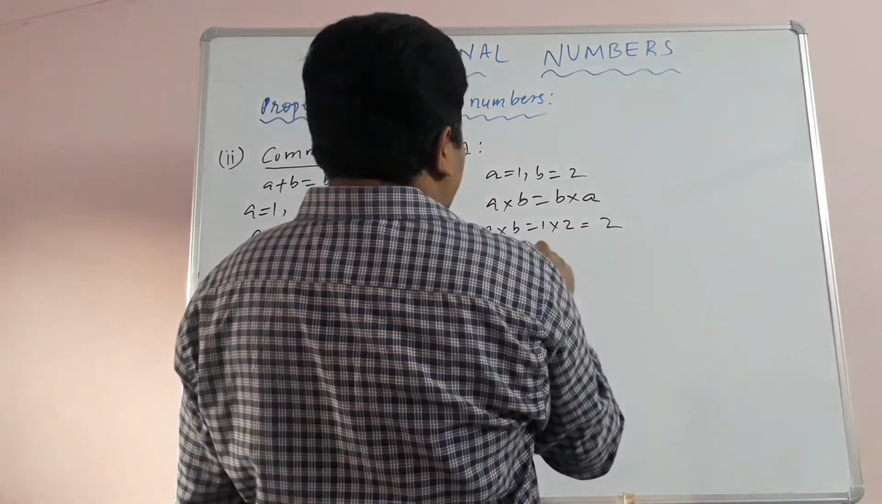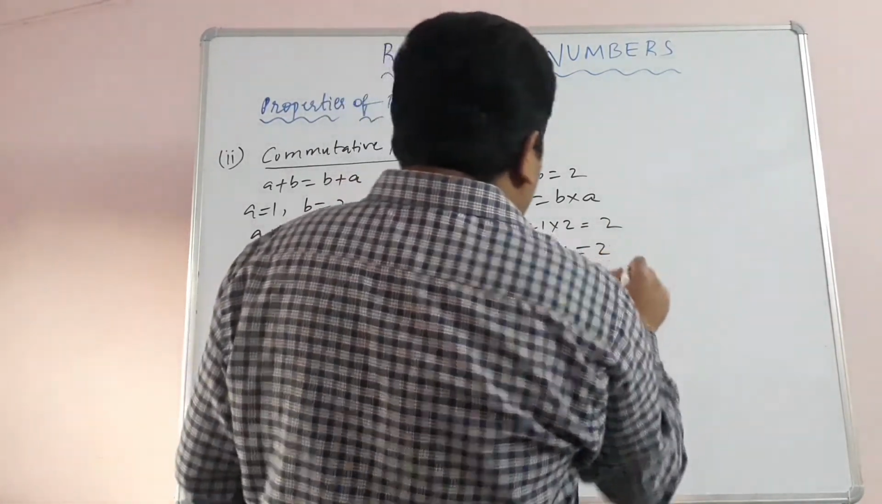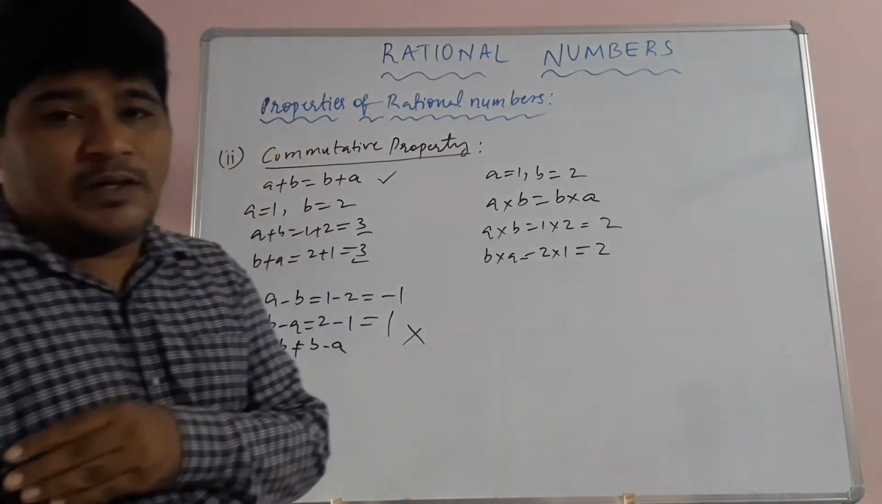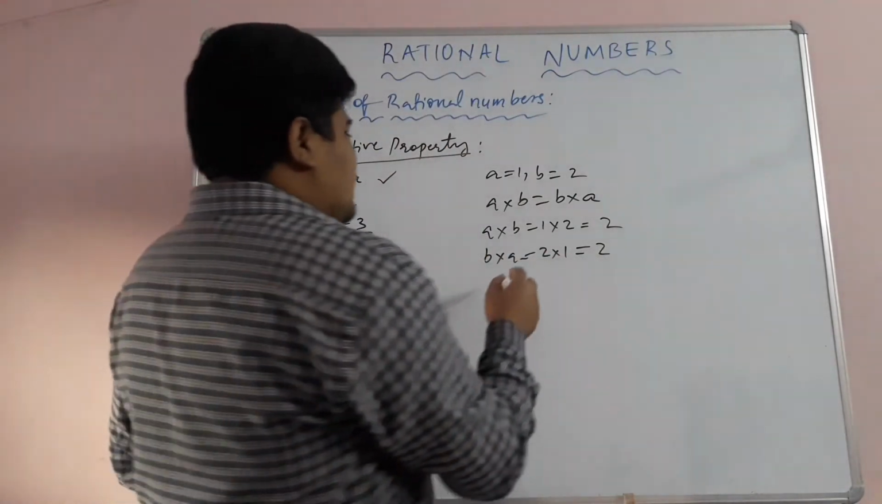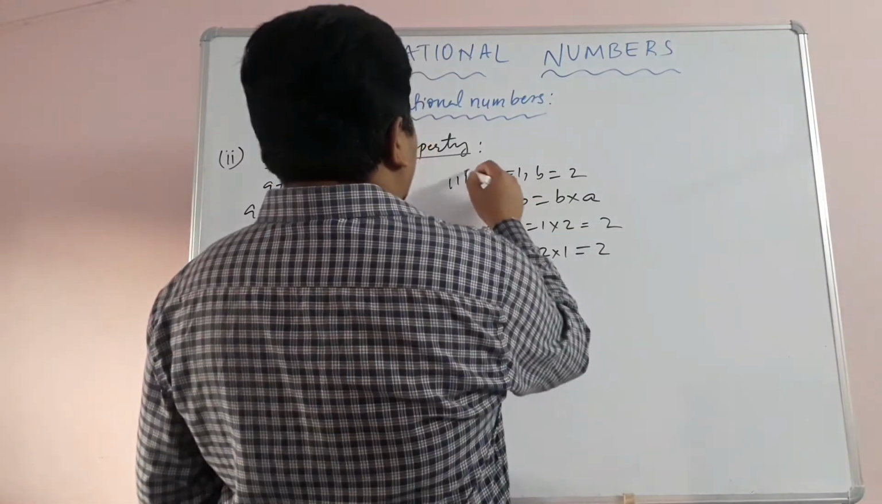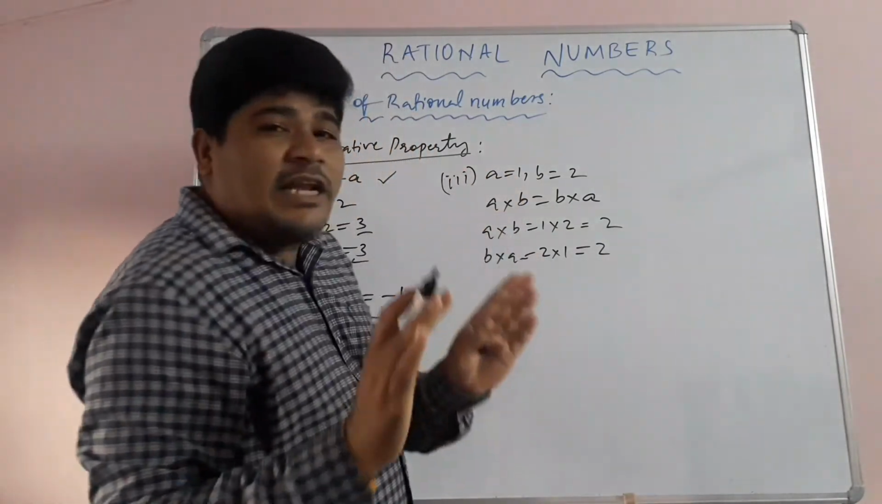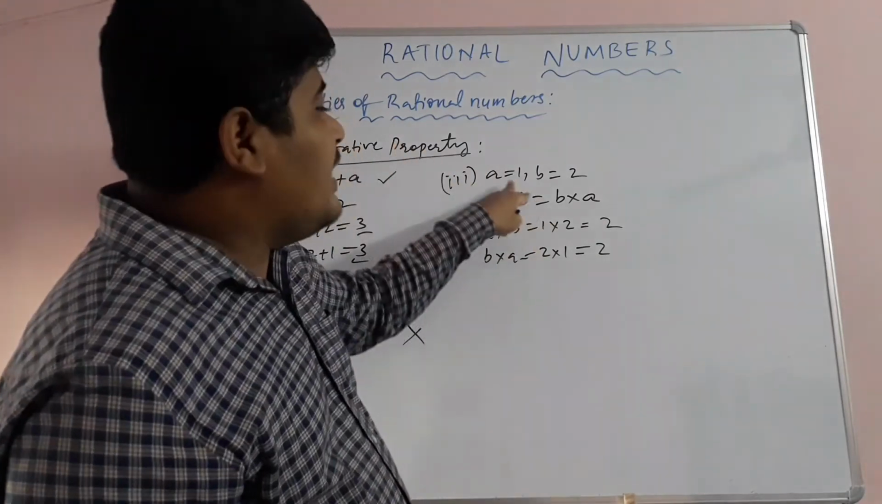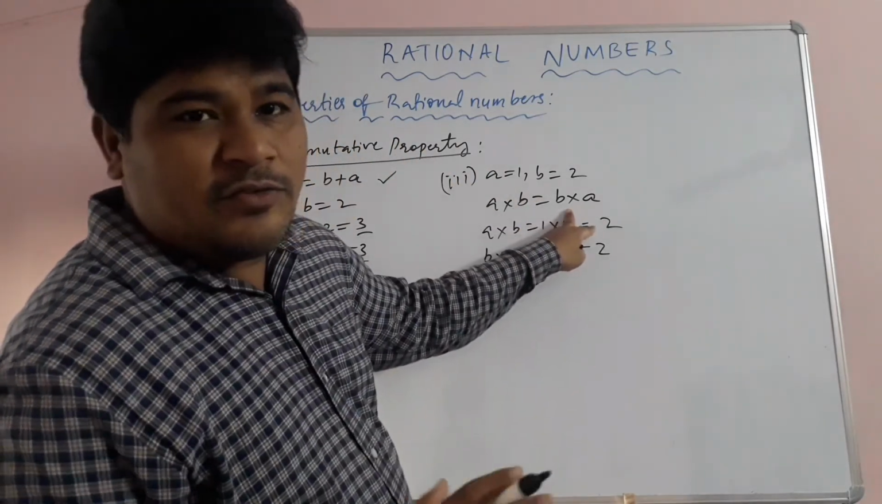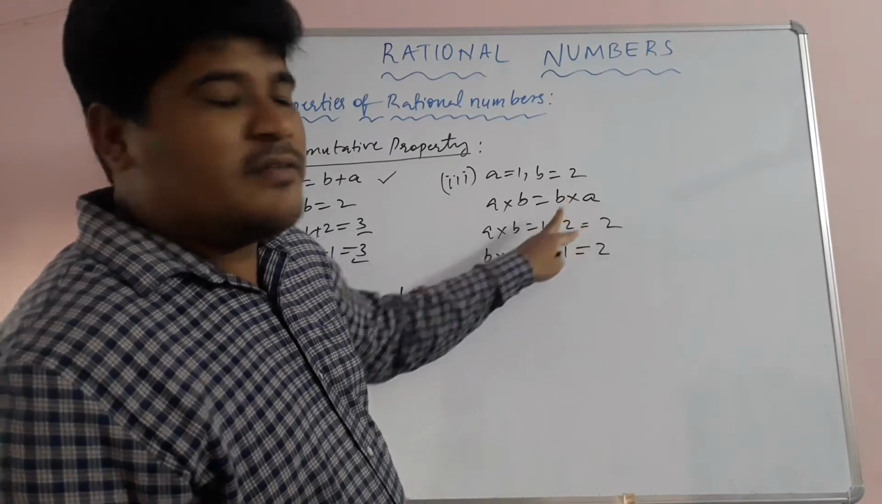B into A is equal to 2. Children, here the product is the same. A into B and B into A are both the same. So we can tell that rational numbers are satisfying the commutative property under multiplication.